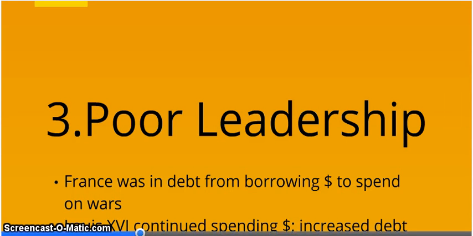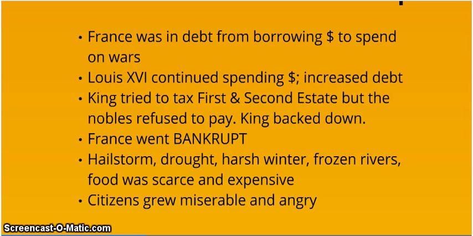A third reason for the cause of the French Revolution was poor leadership. Now, during this time, France was in a lot of debt and they had to borrow a lot of money to spend on wars. King Louis wanted to fight a lot of wars with other European countries, and in order to get that money, he had to borrow it from other people or tax the people in his country. Louis keeps spending all this money, increasing the debt, and so King Louis says, I need to pay off some of this debt. So he tries to tax the First and Second Estate, the top tier people in the country.